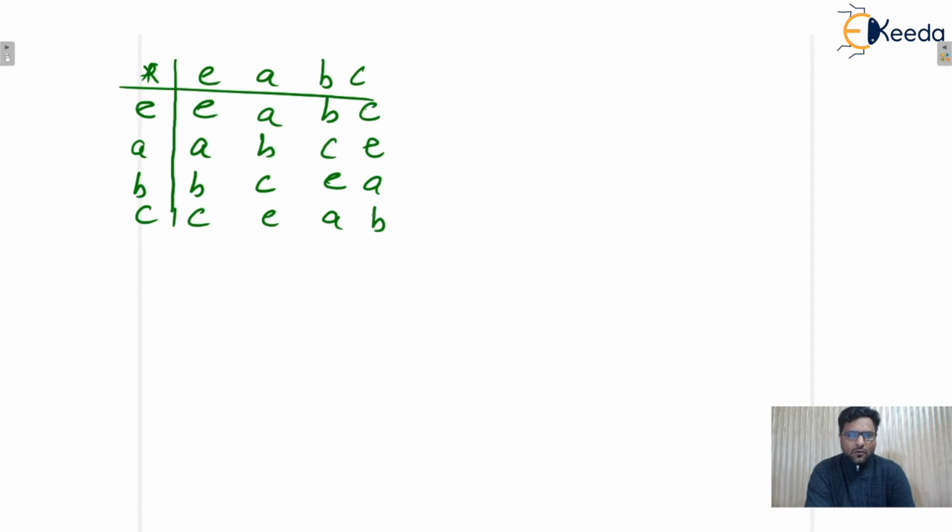This is a well-known abelian group, not only a group but an abelian group also. Here you can see every row and every column has unique elements. There is no repetition, that's why the inverse will be unique only. You can check this is associative as well as closed. Also, you can see the identity element exists here. The identity element is E only. Now all properties of the group are satisfied.